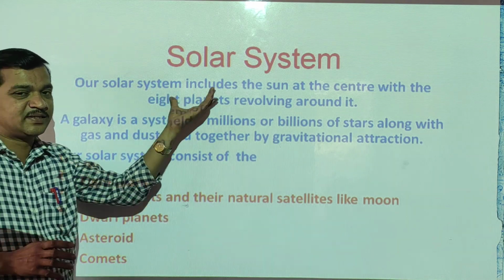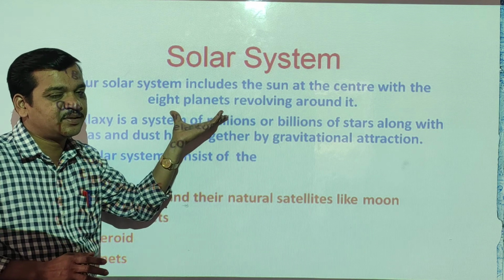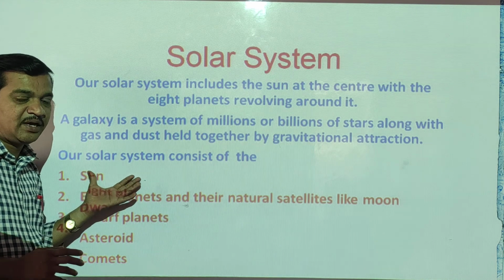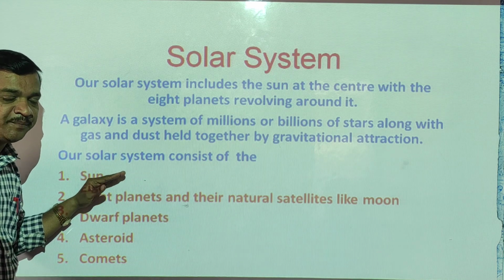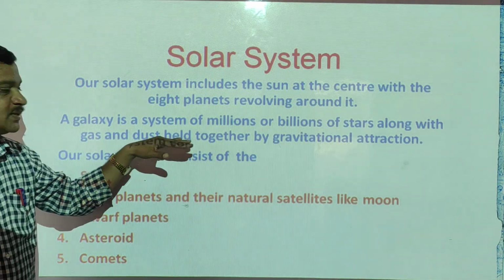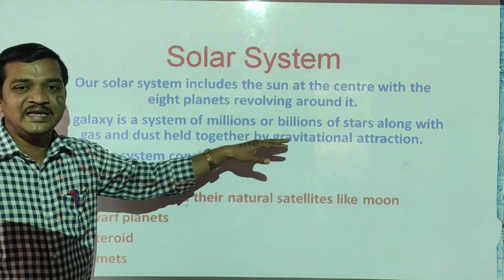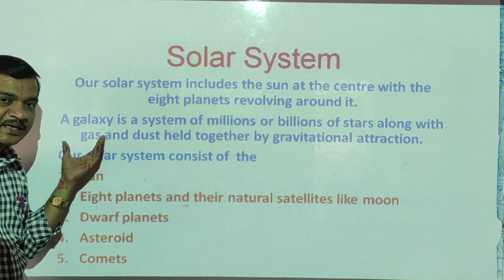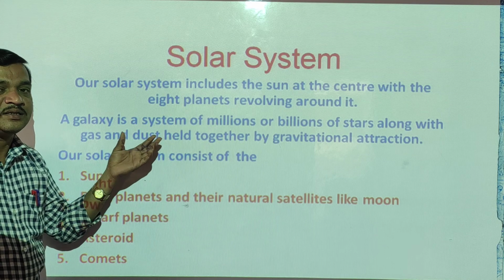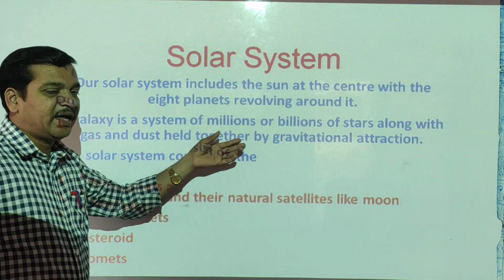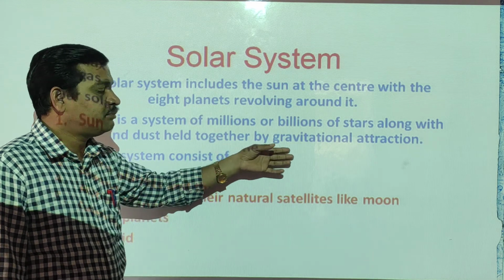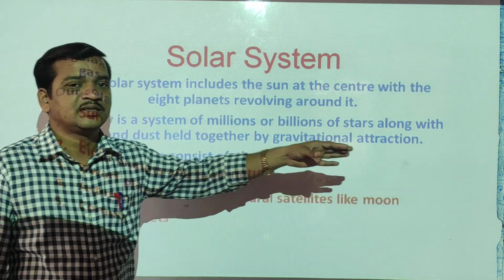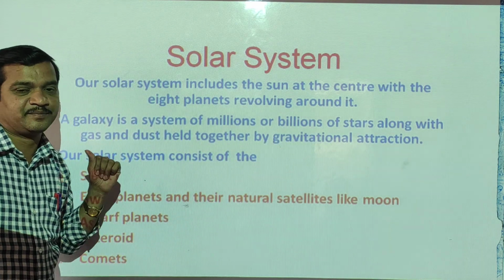So the solar system is over. What is meant by the solar system? That is over. Then next one is over, about the galaxy. Okay? One more time, you repeat after me. A galaxy is a system of millions or billions of stars with gas and dust particles held together by gravitational force of attraction.